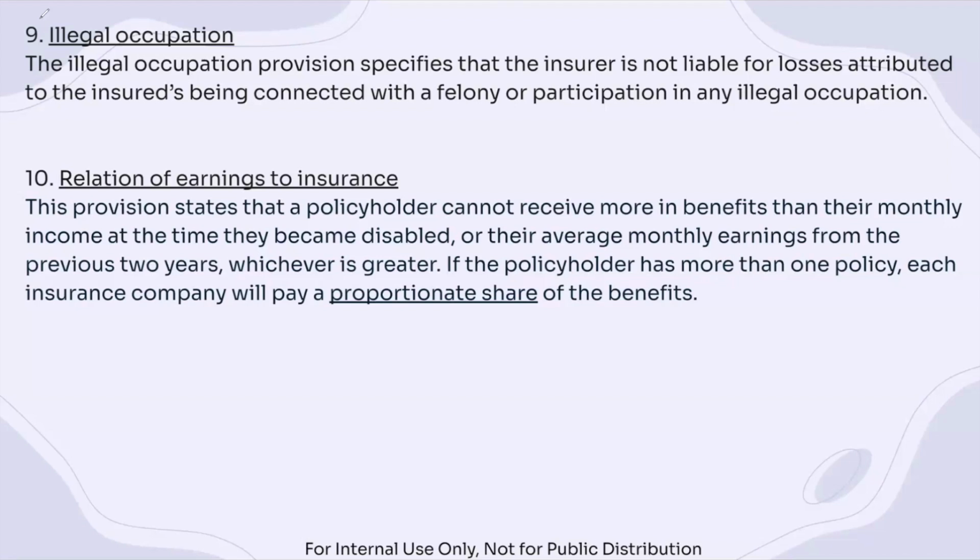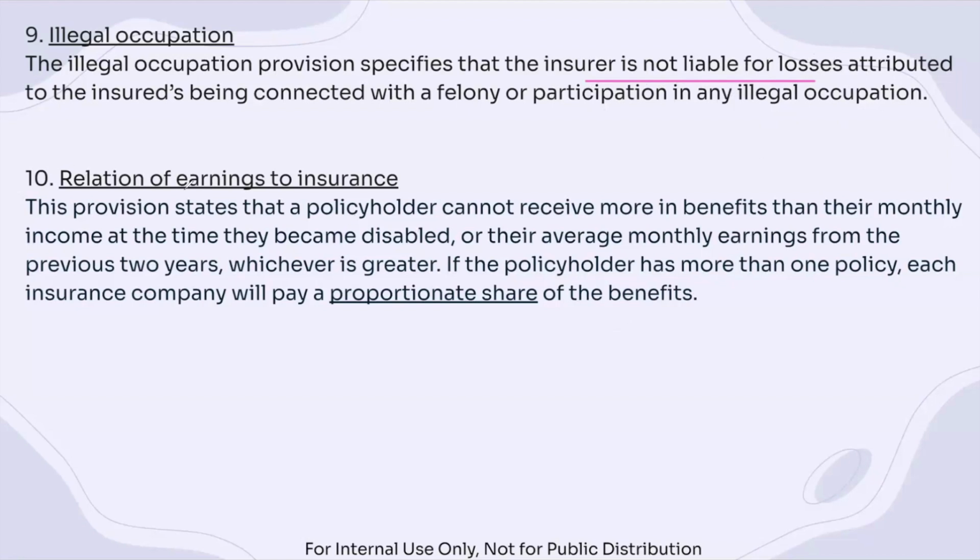So that applies the same to health insurance. The insurer is not liable for any losses attributed to the insured being connected to illegal activity or illegal occupation. Okay.